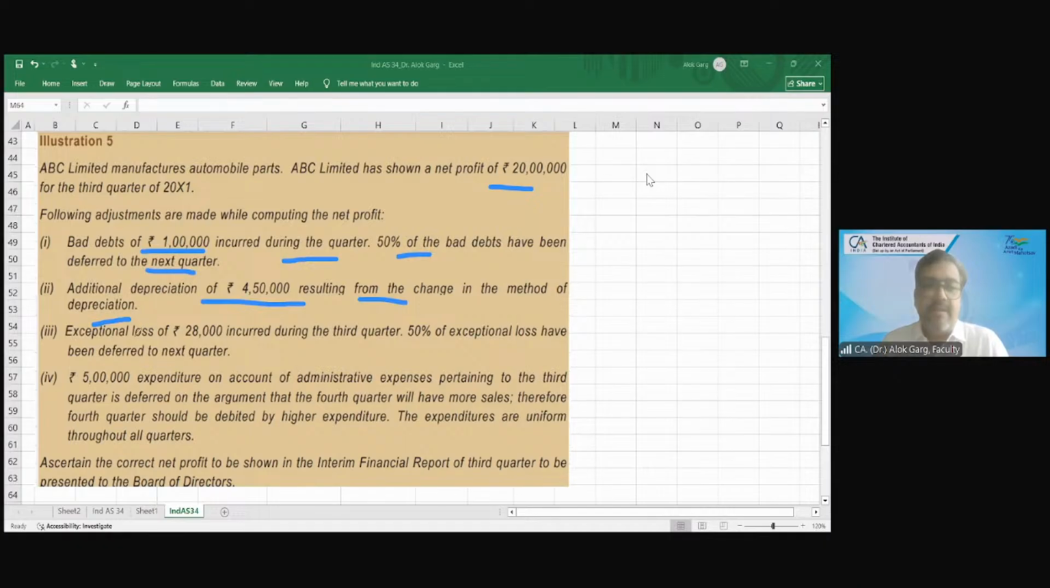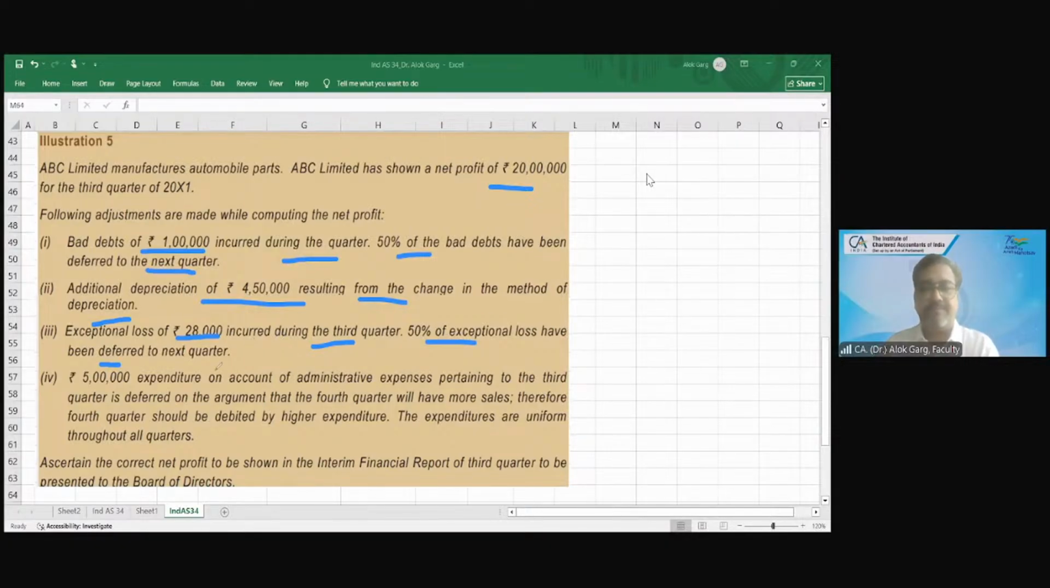Exceptional loss of 28,000 incurred during the third quarter, and 50% of the exceptional loss has been deferred to the next quarter. Cannot defer, sir. The 50% should not be deferred. The loss has to be incurred in that particular quarter, the third quarter only. So this company deferred 50% of the bad debt, so an adjustment is required. It also deferred 50% of the exceptional loss, 14,000, so an adjustment is required.